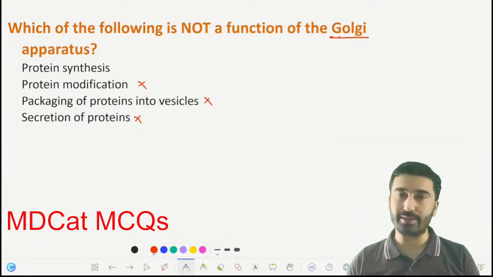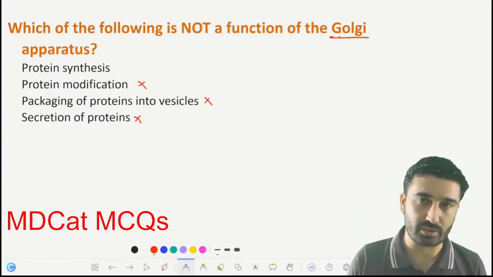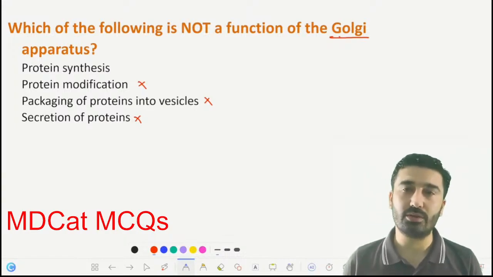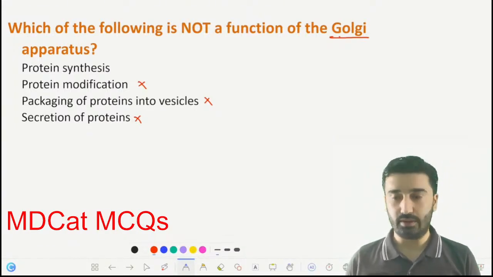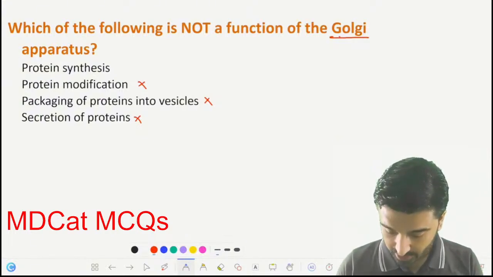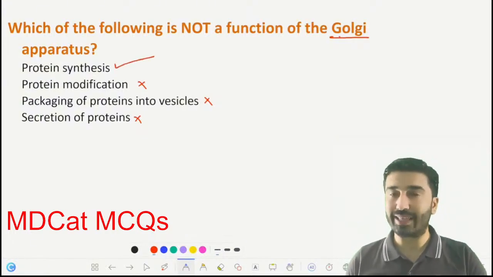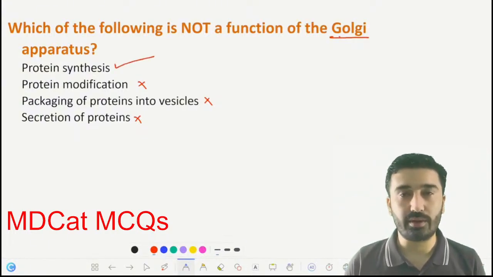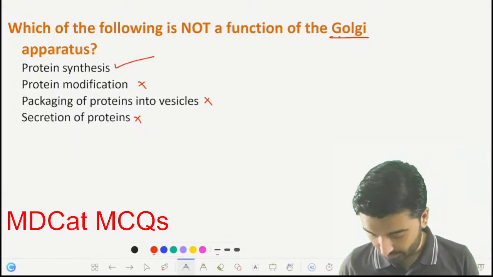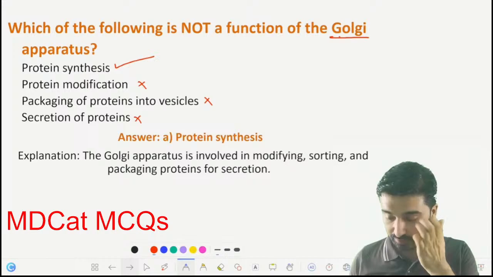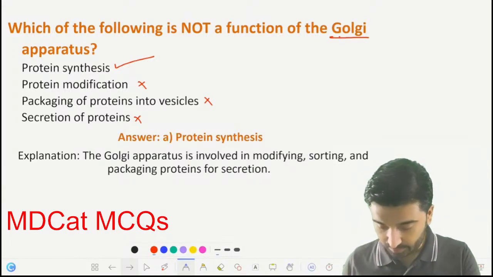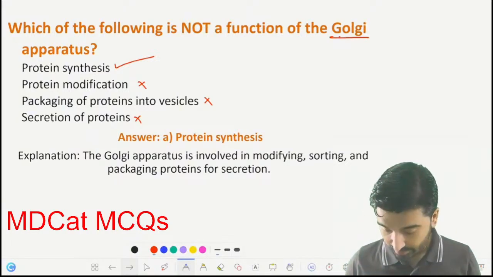In the question they are asking which is not the function. So protein synthesis is not the function, while the remaining options are the functions of the Golgi apparatus. So the correct option is protein synthesis. Already discussed that it is the function of ribosomes in the cell. So the Golgi apparatus is involved in modifying, sorting and packaging protein for secretion.